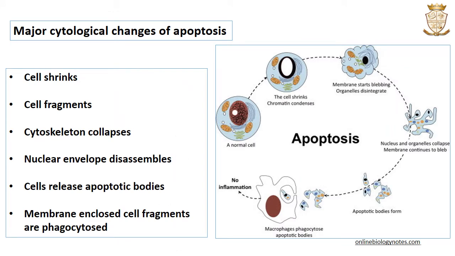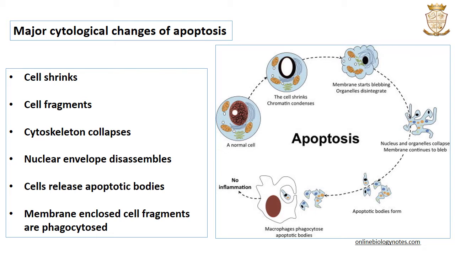Now, we will discuss the major cytological changes that happen to a cell during apoptosis. The cell will shrink in size, the cell will undergo fragmentation, the cytoskeleton will collapse, the nuclear envelope disassembles, the cell will release apoptotic bodies, small membrane-bound bodies, and these membrane-enclosed cell fragments, the apoptotic bodies, are rapidly phagocytosed by macrophages and other cells.